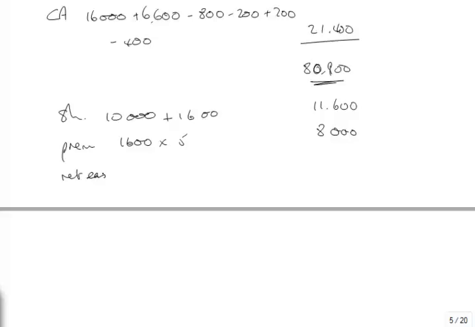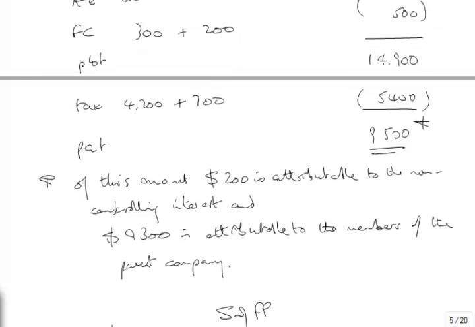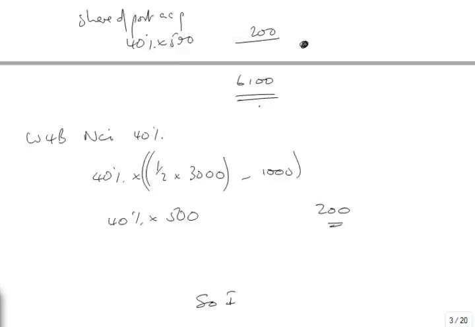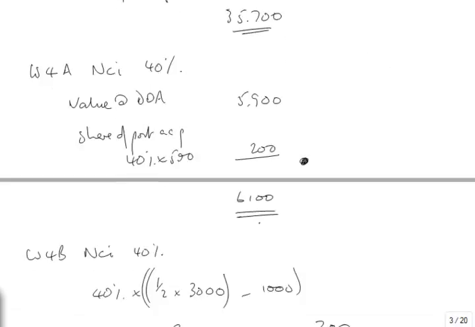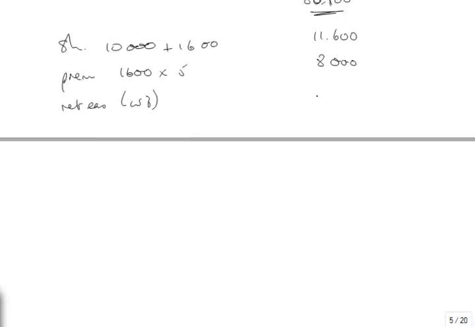Retained earnings, that's in working 3, and incidentally always is in working 3. Working 3 tells me retained earnings was 35.7, NCI is 6.1, and that's in working 4A. 1119, 5460, 61,400. Any long-term debt? Yeah, we have a 10% loan.